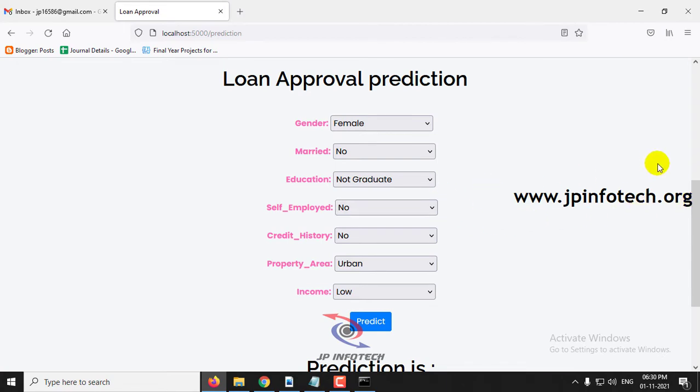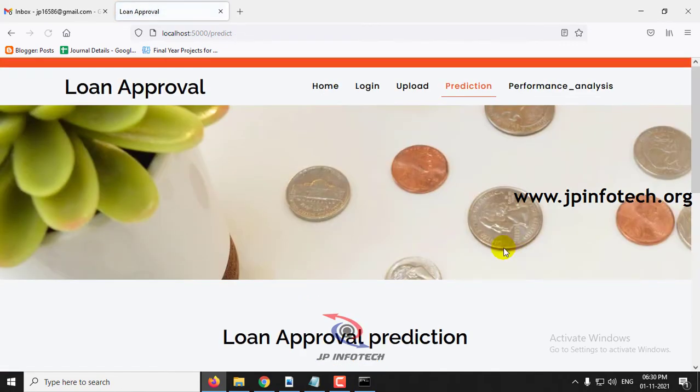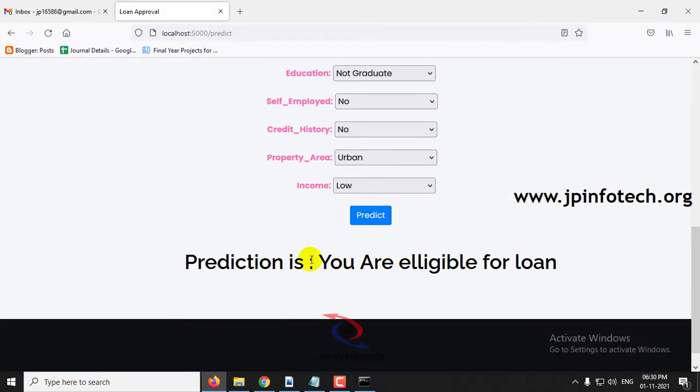For this scenario, I will show you both cases. First let me enter gender as male, married as yes, education as graduate, self-employed as yes, credit history yes, property area as urban, income as medium. Let me check the prediction result for this. Click the predict button and now you can see this applicant is eligible for the loan.